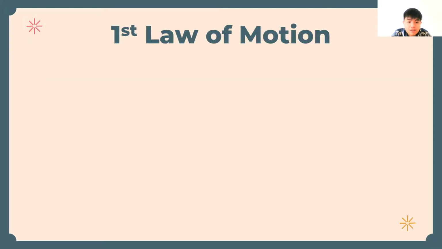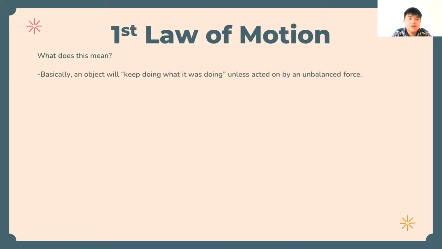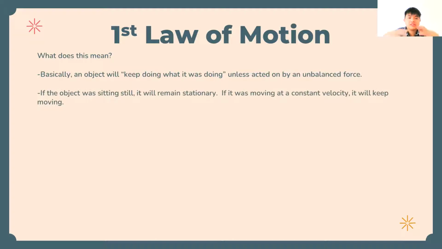For example, what does this first law of motion, or law of inertia, mean? Basically, an object will keep doing what it was doing unless acted on by an unbalanced force. If the object was sitting still, it will remain stationary. But if it is moving, for example like when you're riding a bicycle, it will keep moving. So it takes force to change the motion of an object.